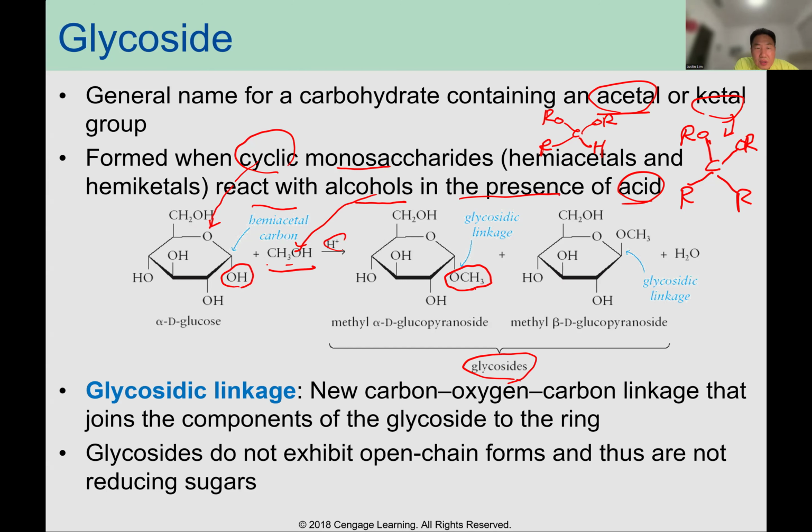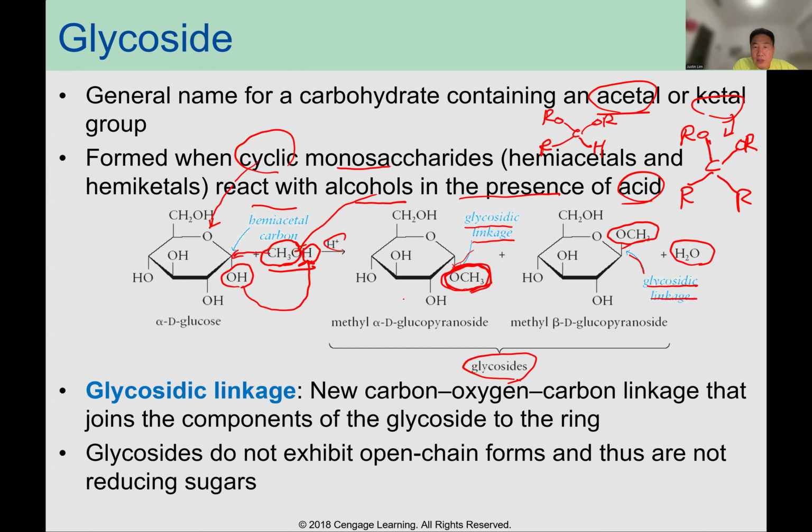So you need to add OCH3 here, and then combine OH and hydrogen to generate water. You can see OCH3 to the bottom, in this case to the top. This line we call the glycosidic linkage.